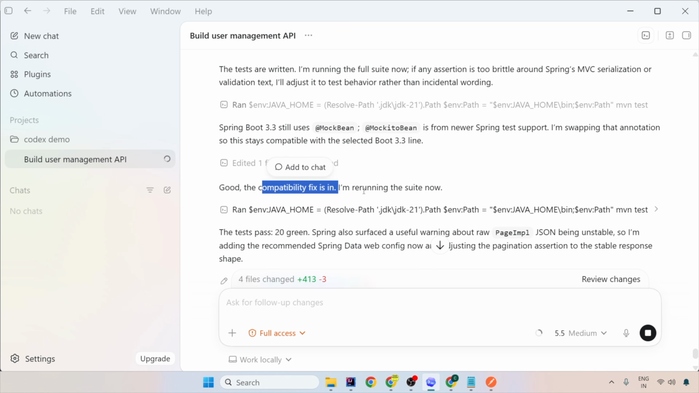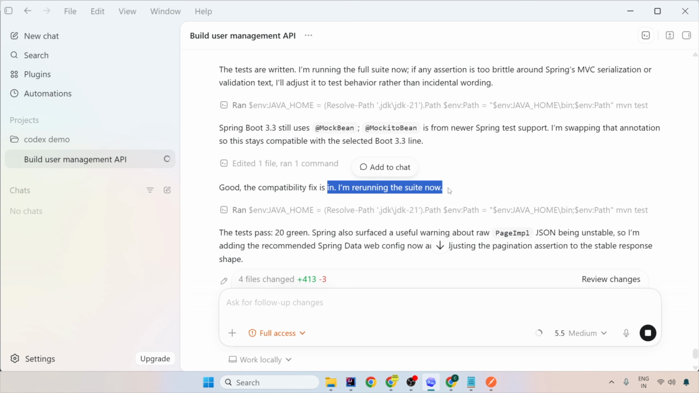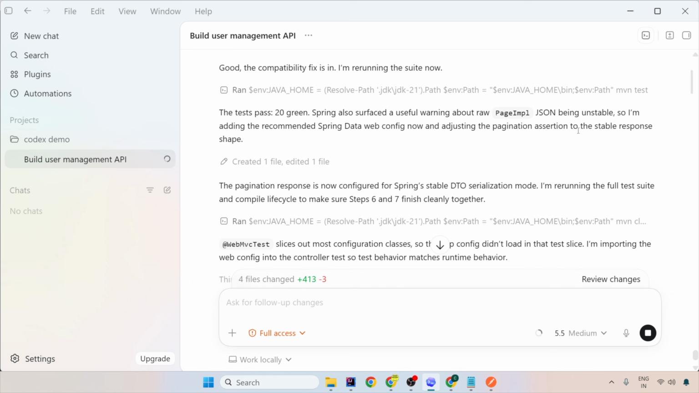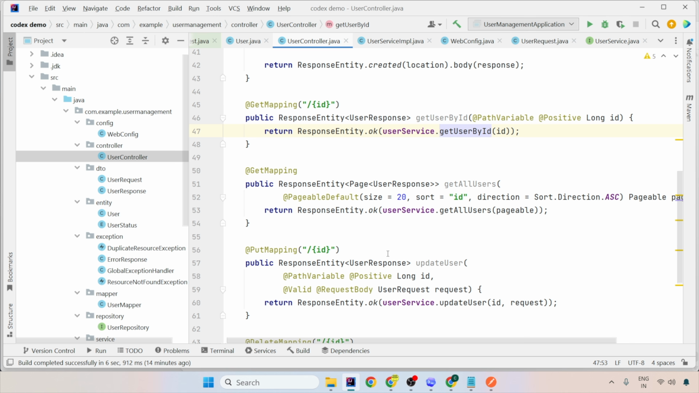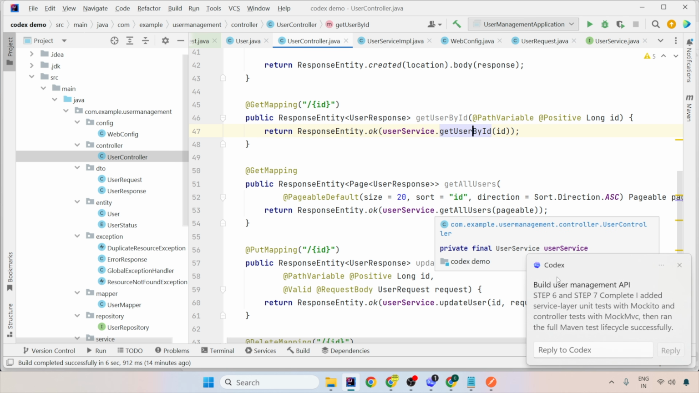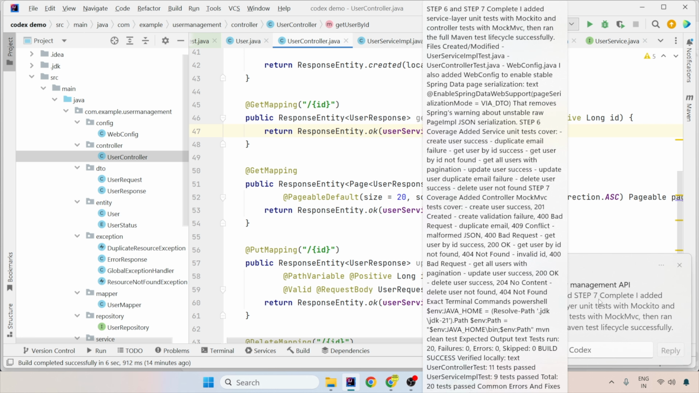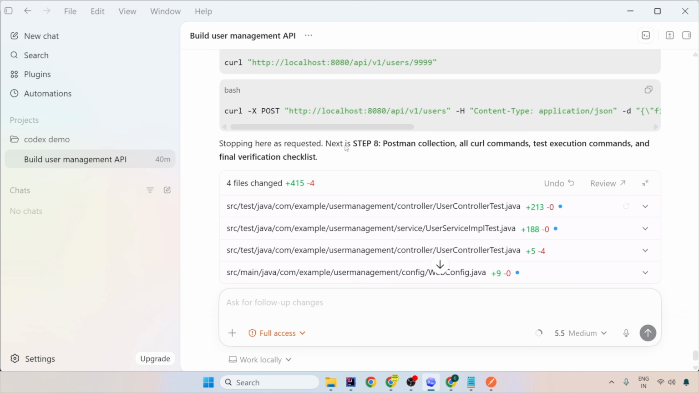So you see here, it has faced some compilation error. It has fixed it on its own. Now it also runs the tests, and 20 green test cases are there. Also, it surfaces a usual warning about PageImpl JSON being unstable. So I'm adding the recommended data web config, adjusting the pagination and assertions accordingly. So now it is editing the user controller test. And since I was here, I got that Codex has completed step 6 and step 7. So let's go back to Codex and see. It has created all those stuff for us.